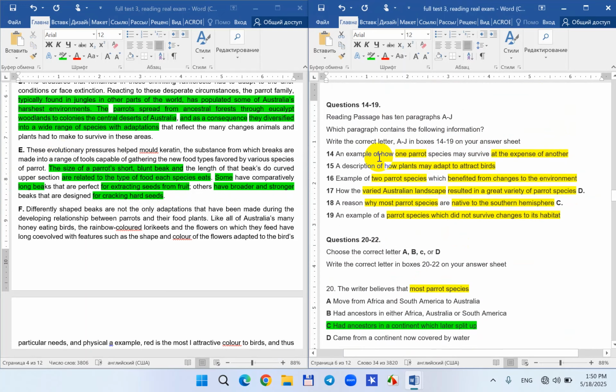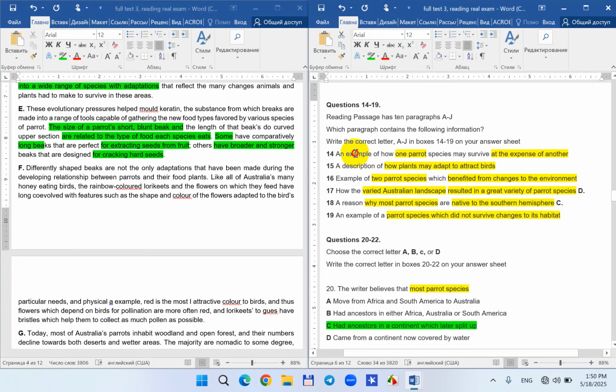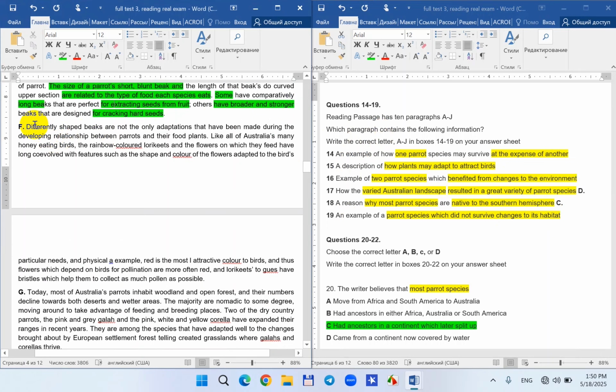And for them, did I read anything about this? So let's think about it. So, not sure. Not sure. Let me continue. Differently shaped beaks are not okay. Like, let's be faster. So look at this part, rainbow colored,